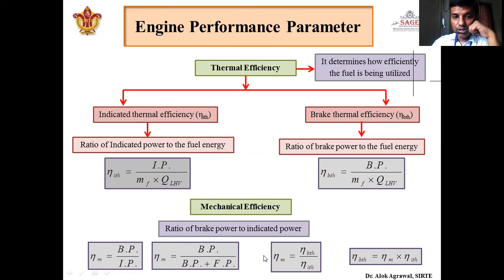Okay. Now see, there is a certain relationship between these three efficiencies: brake thermal efficiency, indicated thermal efficiency, and mechanical efficiency. Here it has been seen that it is brake power upon indicated power. So mechanical efficiency can also be written as brake thermal efficiency by indicated thermal efficiency, because the denominators of both sides will cancel out, and from brake thermal efficiency, brake power will remain there, and from indicated thermal efficiency, indicated power will remain there. So we'll get a relation between these three. So in a numerical problem, it is very helpful: if two efficiencies are given, the third efficiency we can easily calculate. Okay.